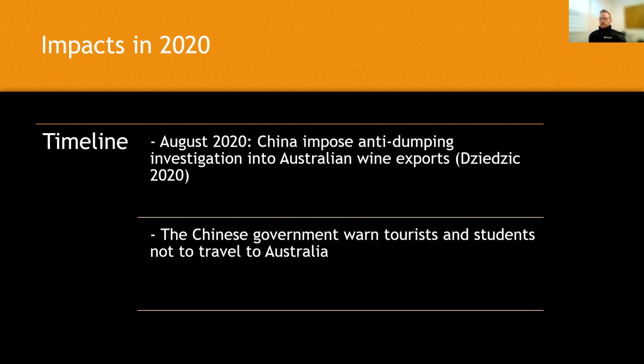In August 2020, China imposed anti-dumping investigations into Australian wine exports, one of the largest exports into China. Then the Chinese government followed on by warning tourists and students not to travel to Australia.